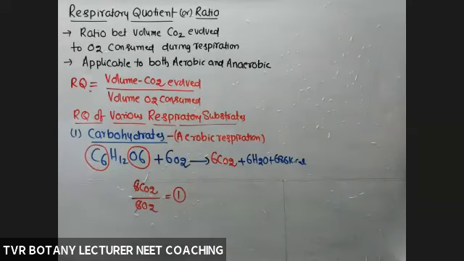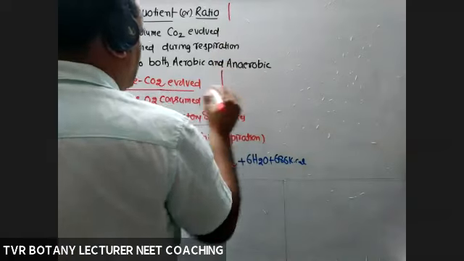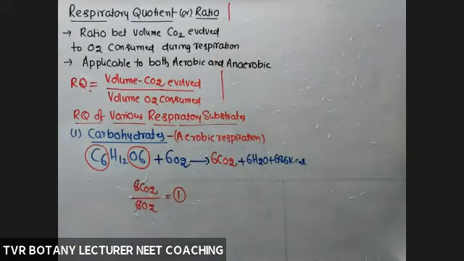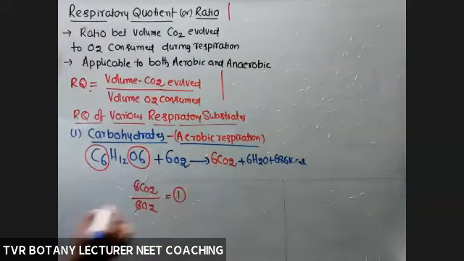Okay. So that is during aerobic respiration, and we will discuss anaerobic respiration separately. First, aerobic respiration, that is about glucose, carbohydrates. So if a carbohydrate is oxidized during aerobic respiration, this statement is very, very important: the RQ value is always 1. That is common for all carbohydrates during aerobic respiration.